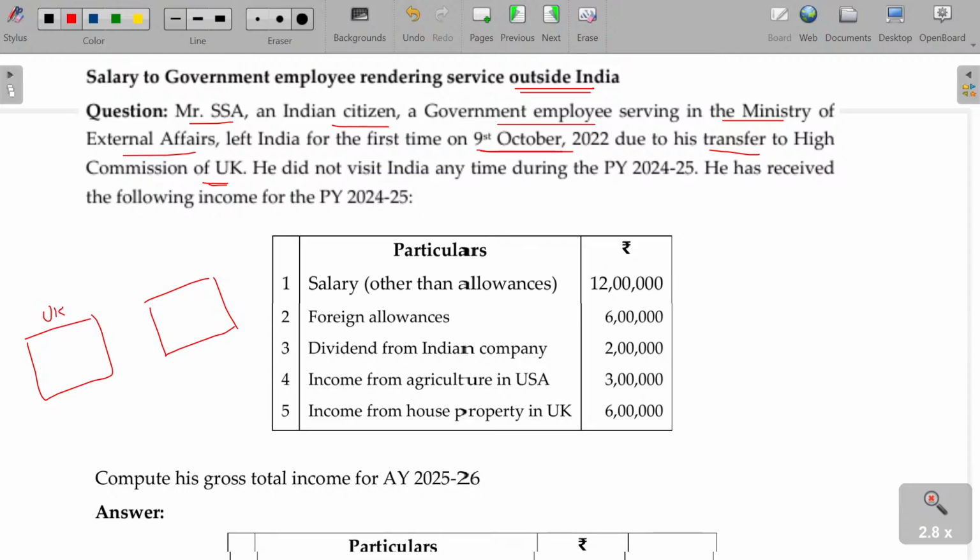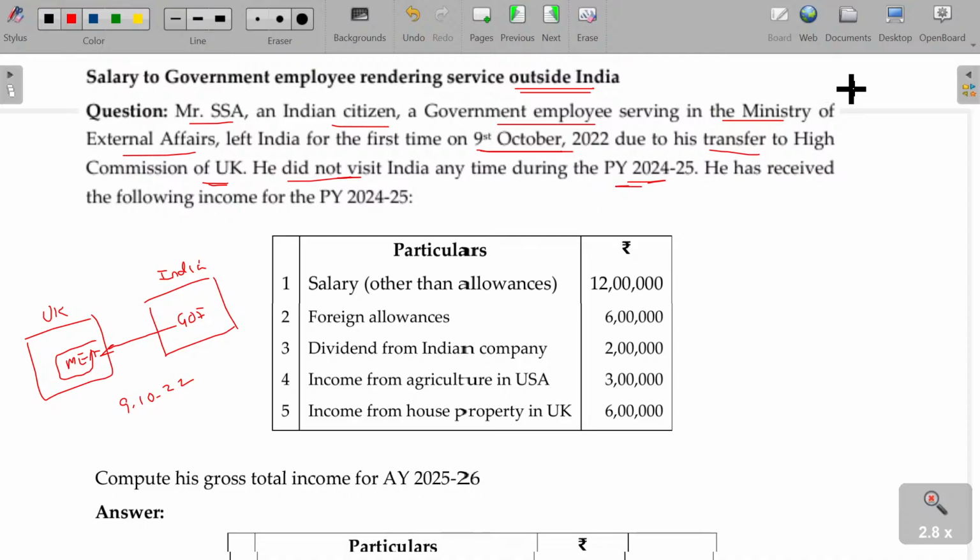So he visits where? UK, India, and he is going to work in embassy or Ministry of External Affairs. So he is going to work in ministry. Then the payment will be given by Government of India. Okay, when did he leave India? 9th October 2022 itself he left. Okay, he did not visit India anytime during the previous year. Current previous year he has not visited. As he has not visited in the current previous year, he will be naturally non-resident.